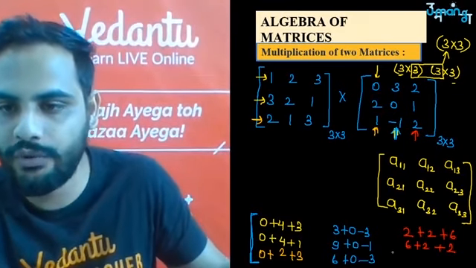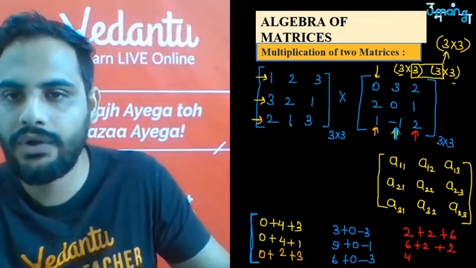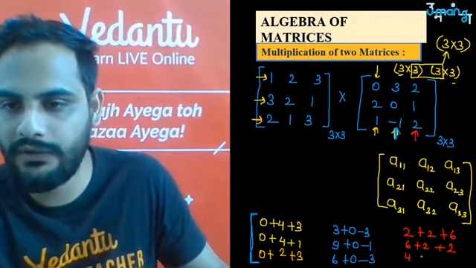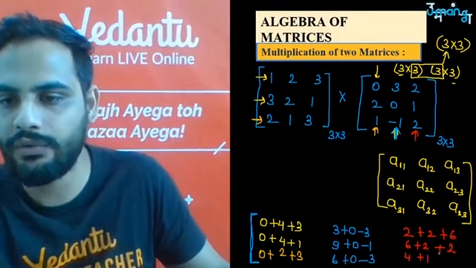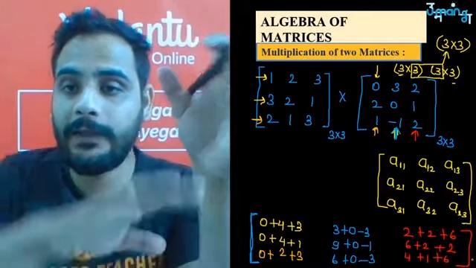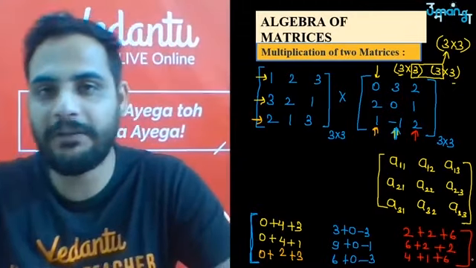Third row, 2 into 2 is 4, 1 into 1 is 1, and 3 into 2 is 6. So you see, the calculations are easy. The only thing is that confusion happens about which column is multiplied with which matrix.